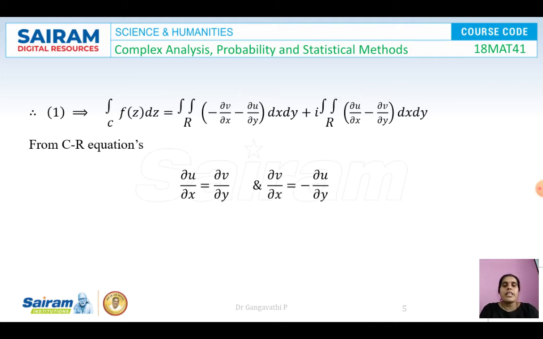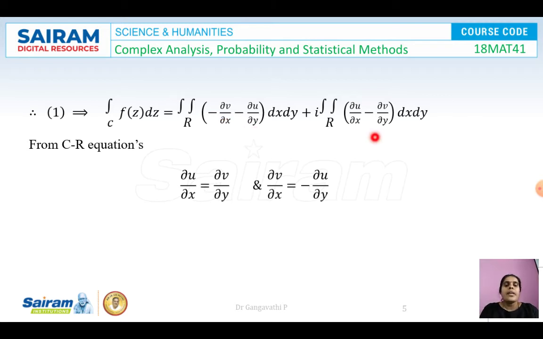So it has been given the function is analytic, and obviously the u and v, the real and imaginary parts, should satisfy this, and we are going to use this in the above integral. So ∂u/∂x is going to be replaced. Here we have ∂v/∂x. ∂v/∂x is nothing but minus ∂u/∂y. So here already one more minus is there. Minus and minus becomes plus. ∂u/∂y minus ∂u/∂y, they'll get cancelled.